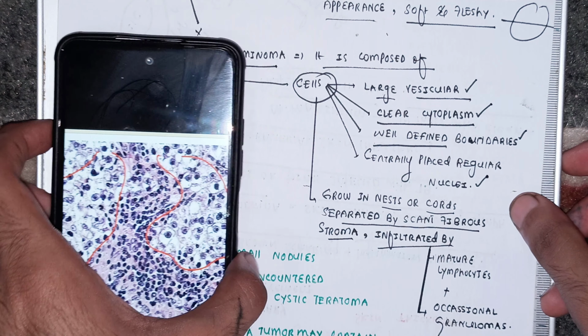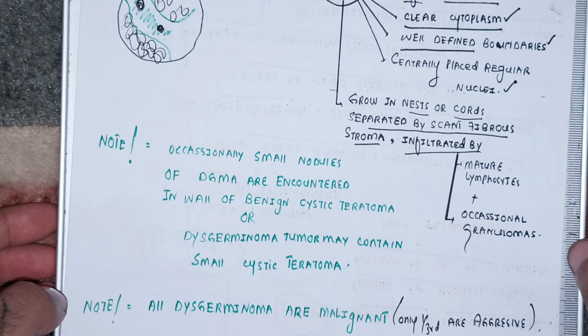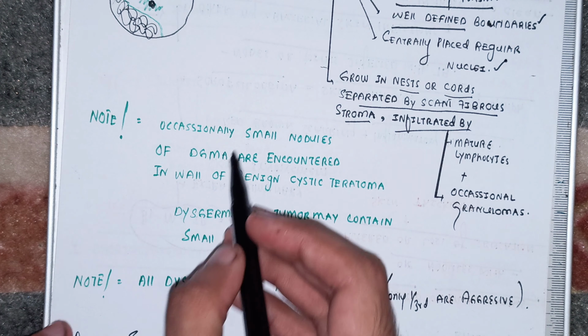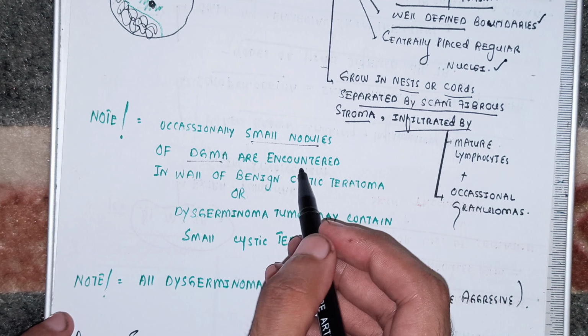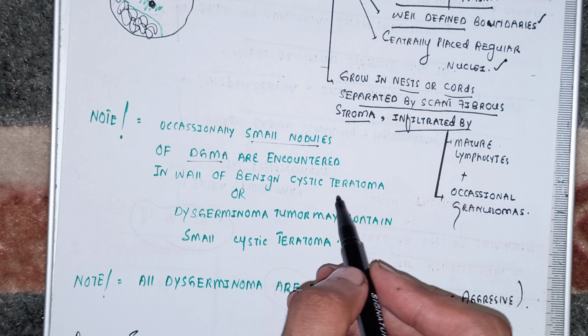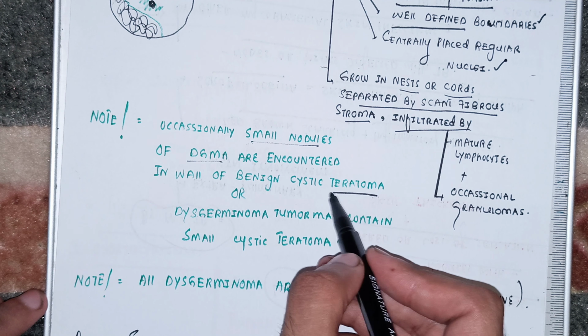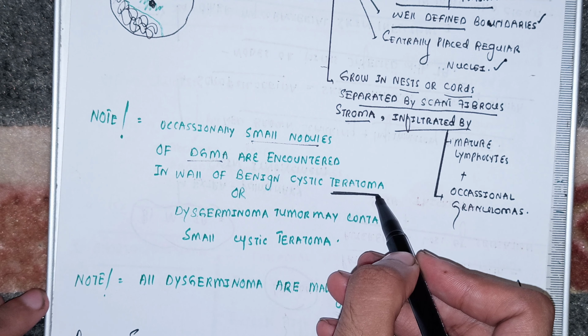Okay, now let's go a little ahead. Then you have to note a point, beta, that occasionally small nodules of dysgerminoma are encountered in the wall of the benign cystic teratoma. I delivered the lecture on teratoma in part 1 of the video. That teratoma also develops in the ovary.